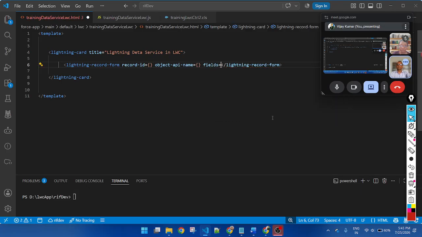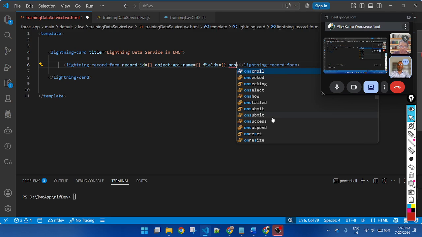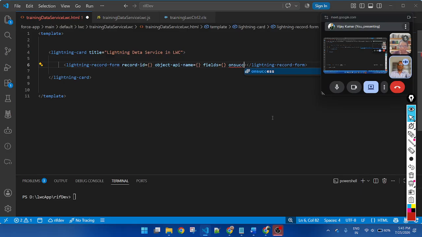All of these variables I will create inside the JavaScript and pass here. First I define the structure. And if you want to display a toast message once you click the button, saying record created successfully, use onsuccess.